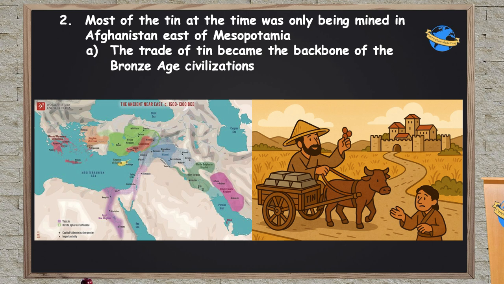And so tin is really the most important thing for these civilizations. It's like microchips today. Imagine if microchips disappeared, all the technologies we have today would kind of stop working. Tin's the same way, but back in the Bronze Age.